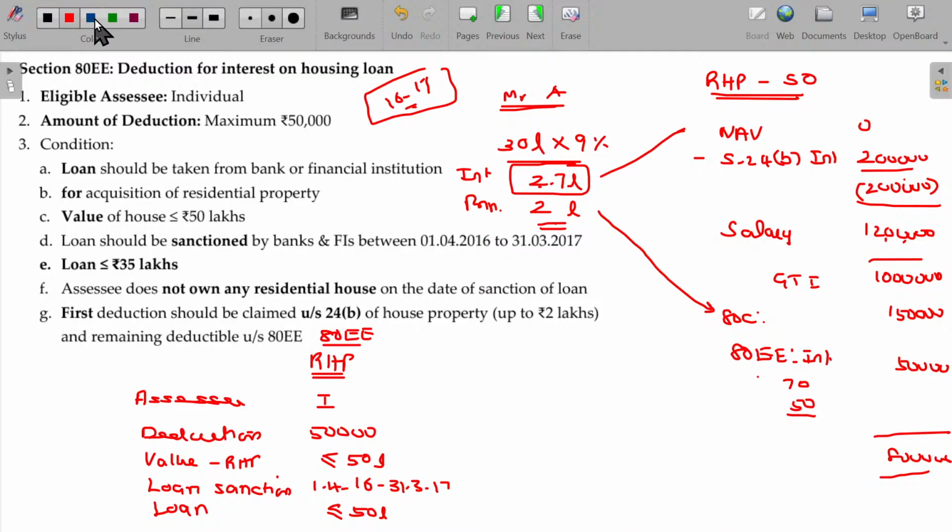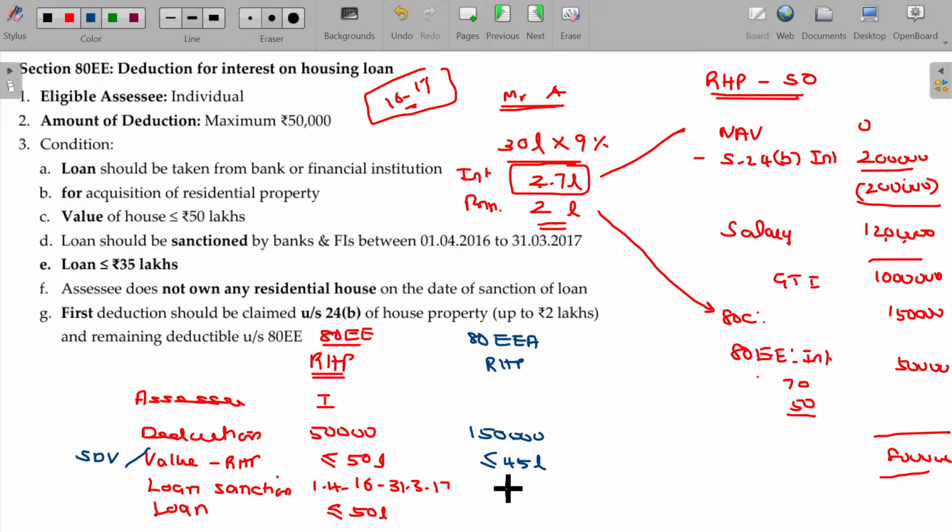Now what happens? The next one is 80EEA, also same, but the deduction is not 50, the deduction is 1,50,000. And here the value is less than or equal to 45 lakhs, not based on the fair market value you show, but based on the stamp duty value.